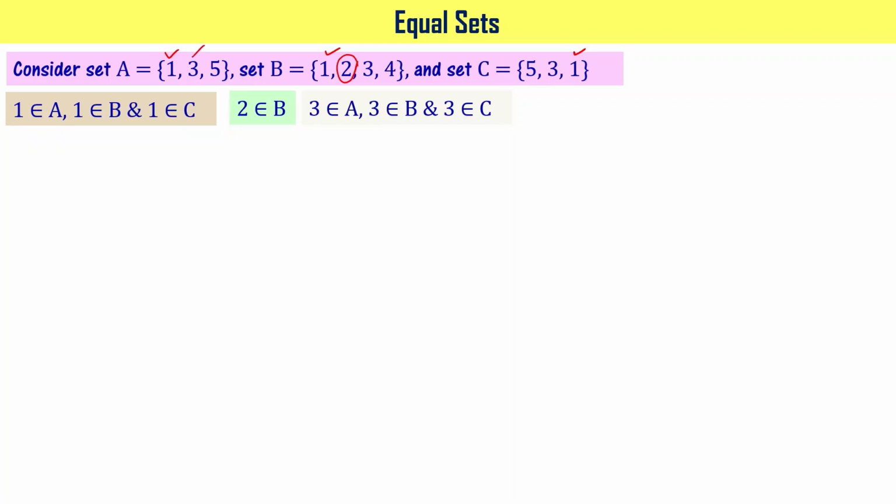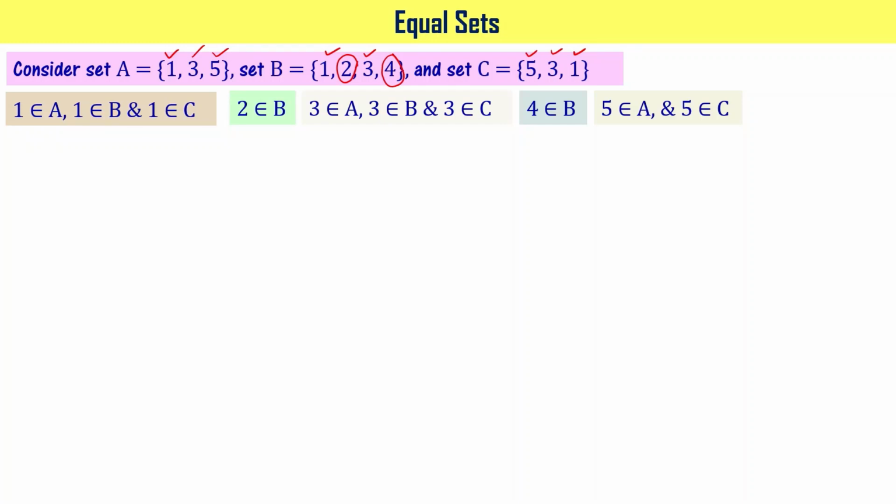That is here, here and here. And 4 belongs to only set B and it is not there in other sets, right? You see 5 is there in these two, but 5 is not there in set B.